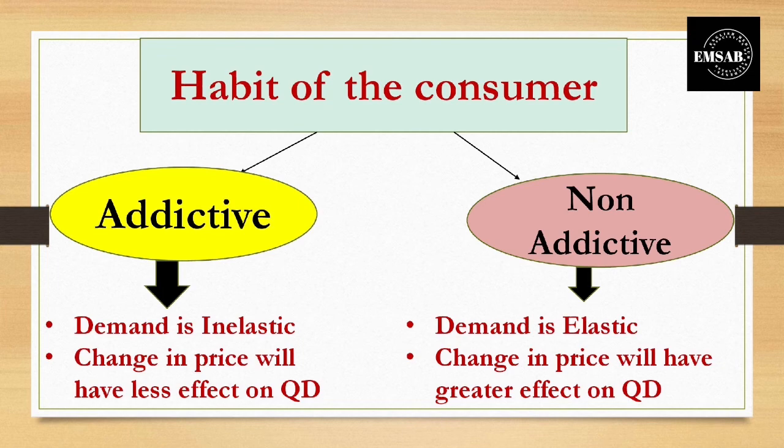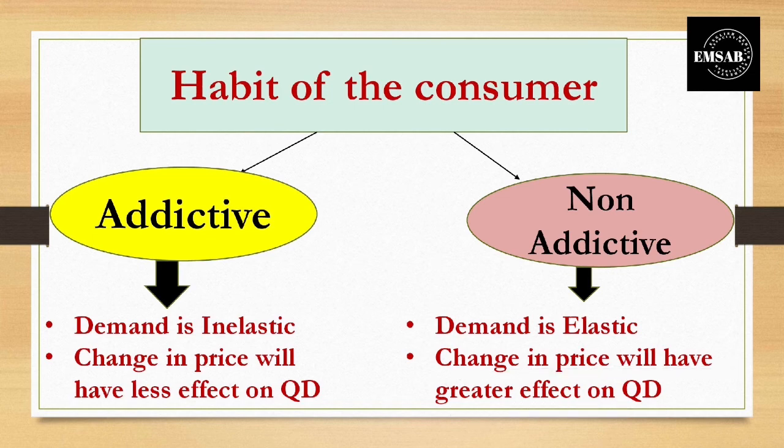So in this case, for him, the demand will be elastic. His demand will be elastic when there are changes in the prices. He is more responsive towards the changes in the prices. When suddenly the price of the coffee decreases, he will purchase a lot of coffee. So changes in the prices will have a greater effect on the quantity demanded.